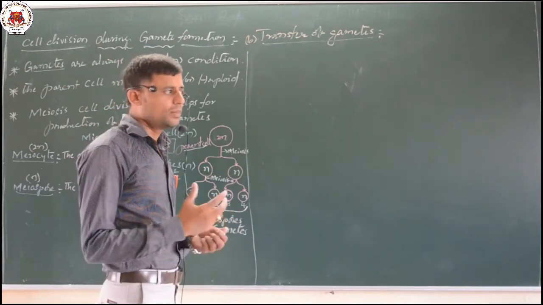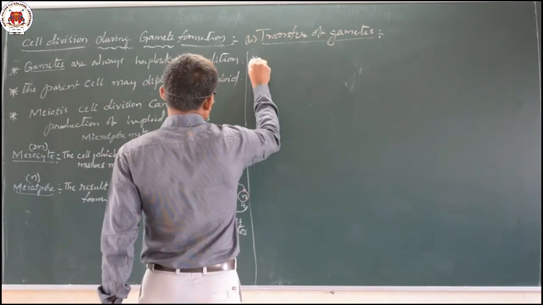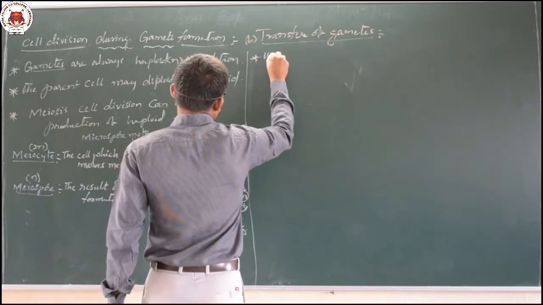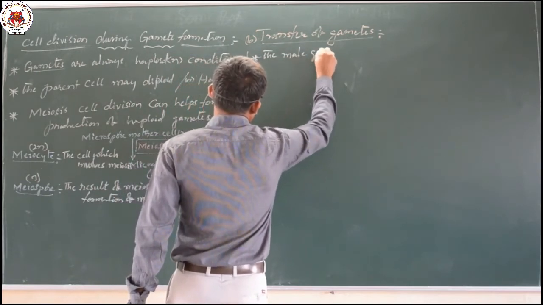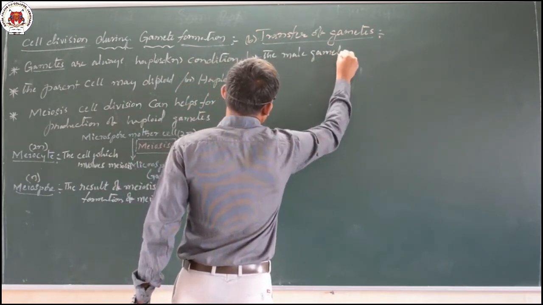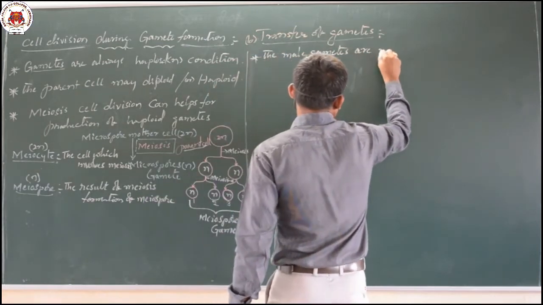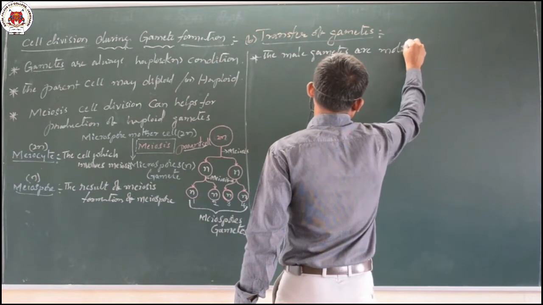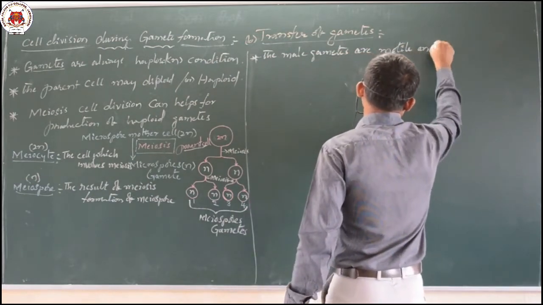So basically, the male gametes are motile and flagellated.